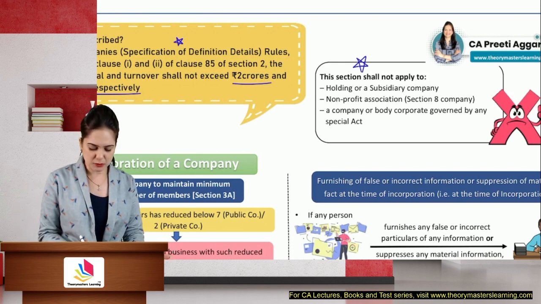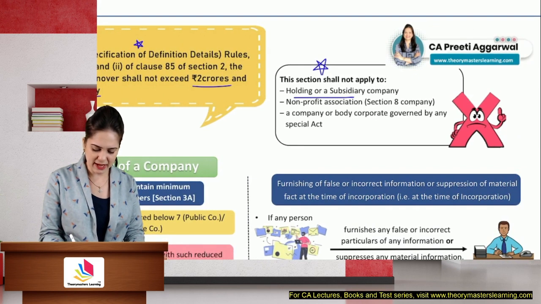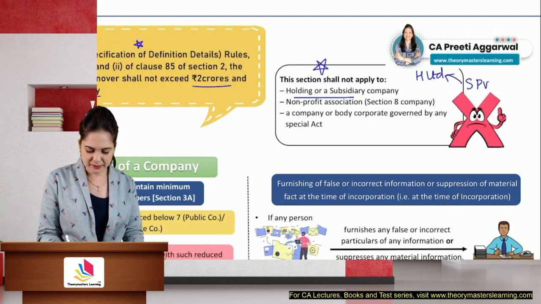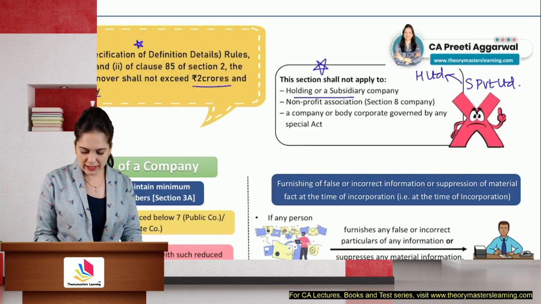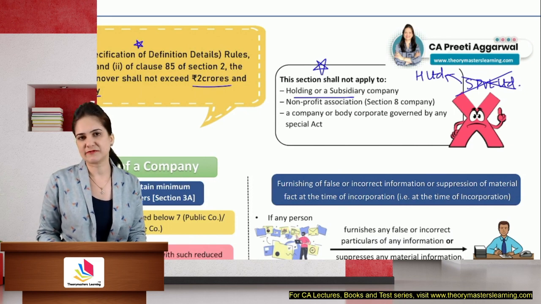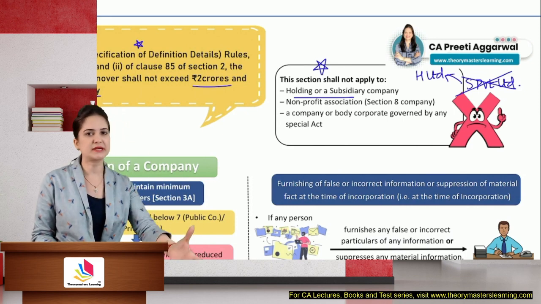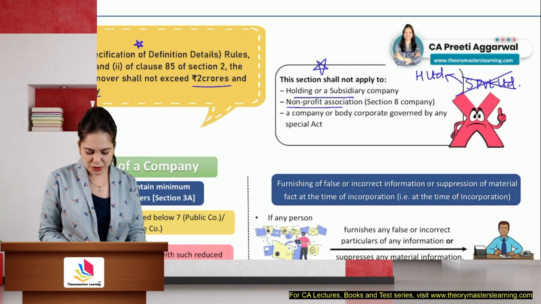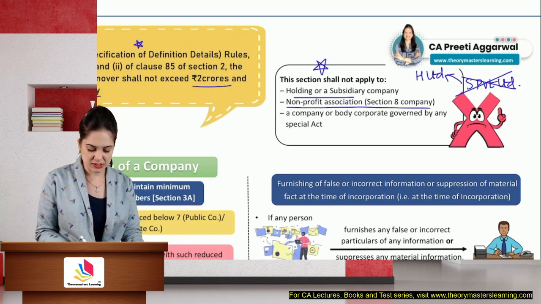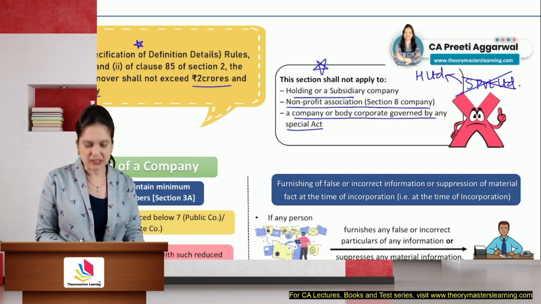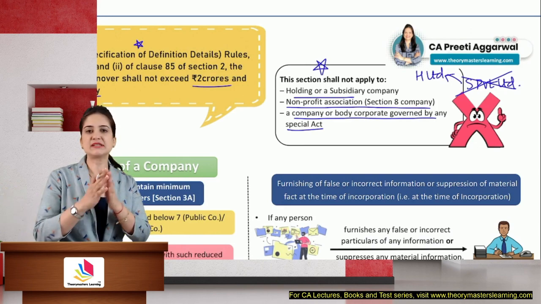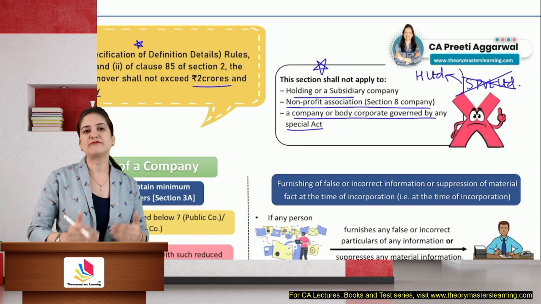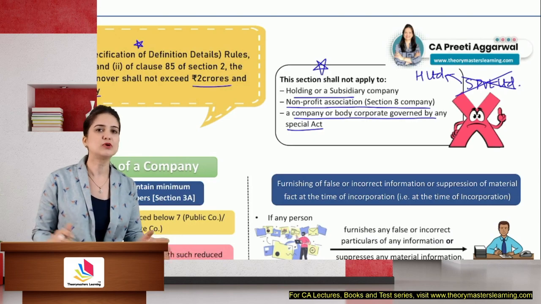This section does not apply to a holding or subsidiary company. Let's say that H Limited is a holding company and it has S Private Limited whose paid up capital and turnover are within the limits, but you cannot claim the privileges of a small company because you are a subsidiary company. It does not apply to a Section 8 company because anyways we have given them privileges. A company or body corporate governed by any special act, anyways the Companies Act does not apply to them. Their statutes will apply; if there is inconsistency, the statute applies. So this privilege is not given to such companies.